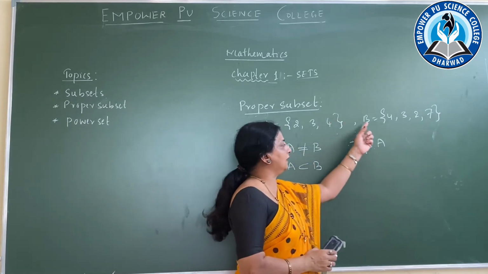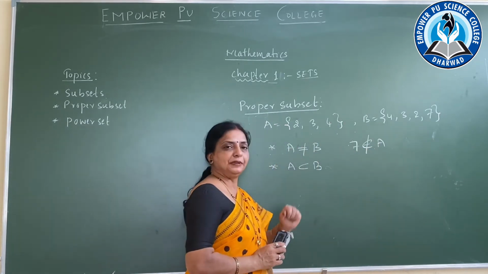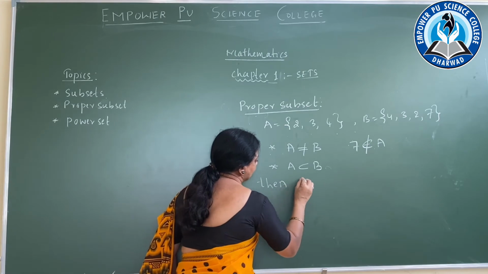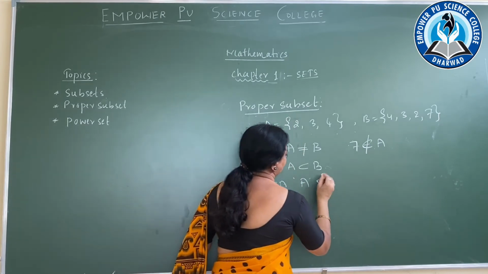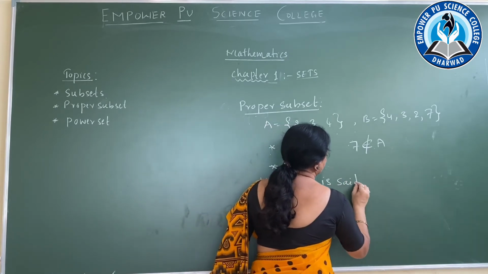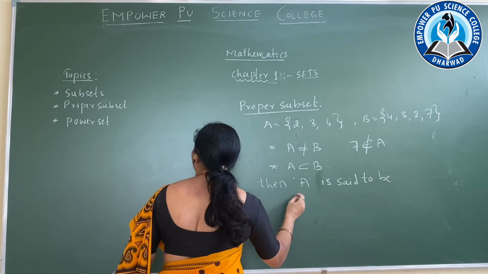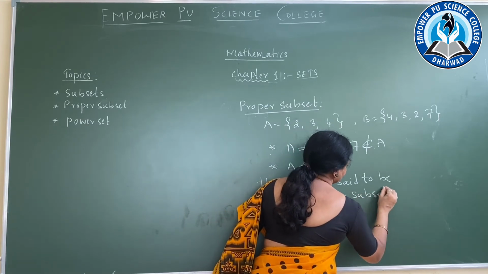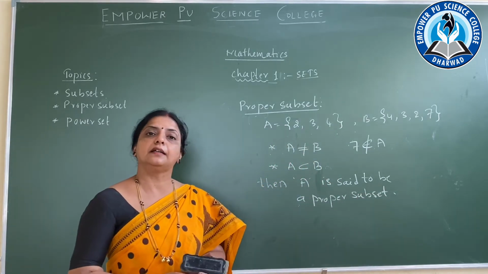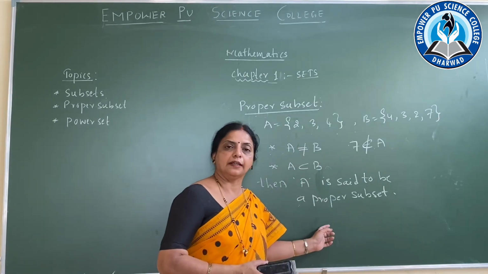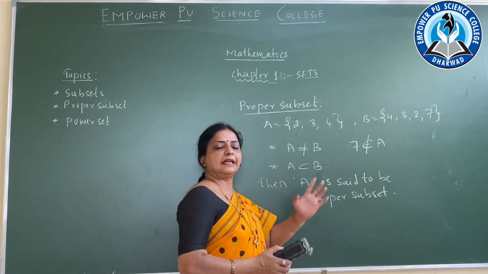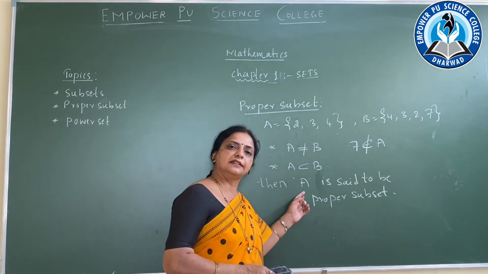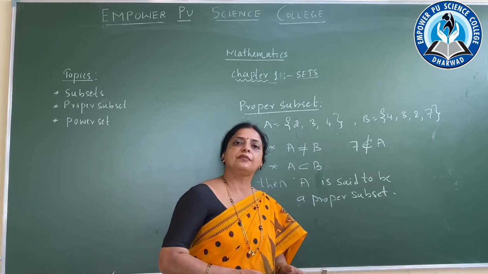So in these two sets, A is not equal to B, but A is the subset of B, then set A is said to be a proper subset. Then what do we say for set A? We say it is a proper subset. It's okay. So what is the proper subset? First condition is A is not equal to B. Second is A is the subset of B. Then which set? A is said to be a proper subset of B. Okay.